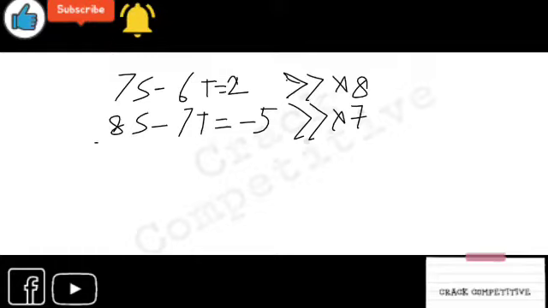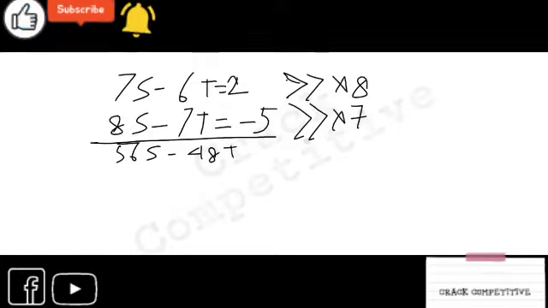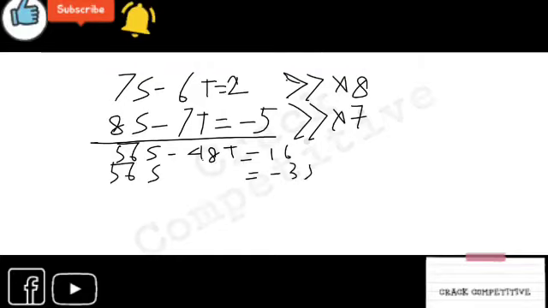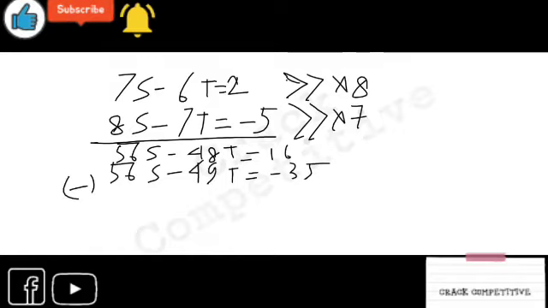So simplify this. This will become 56S minus 48T is equal to 16, and 56S minus 49T is equal to minus 35. Simple. Now subtract. The 56S will cut out, and minus minus becomes plus.